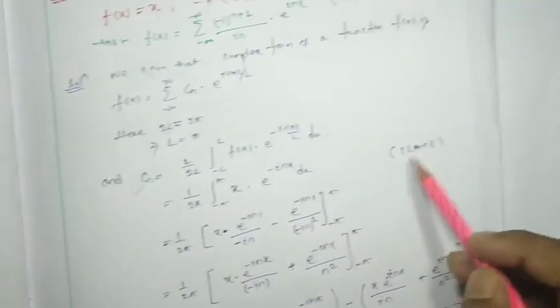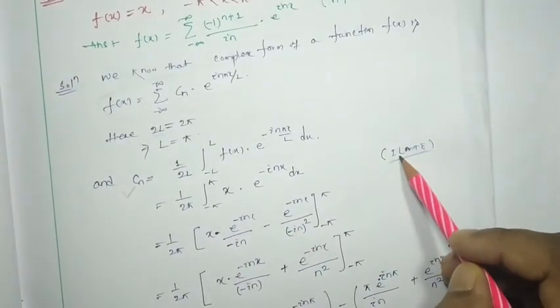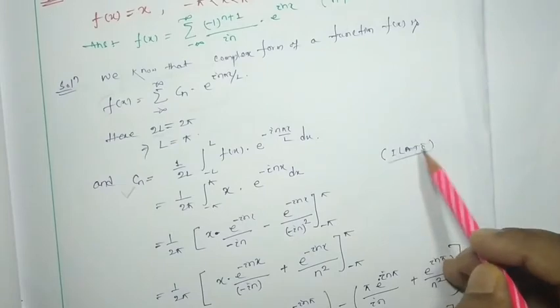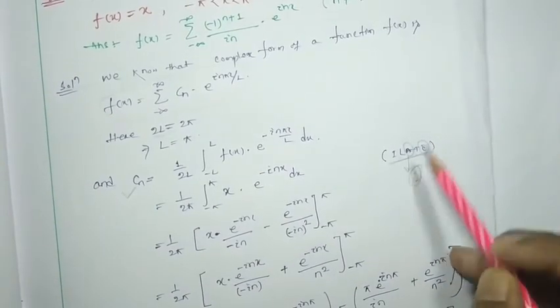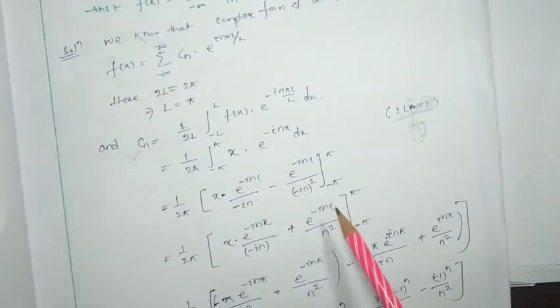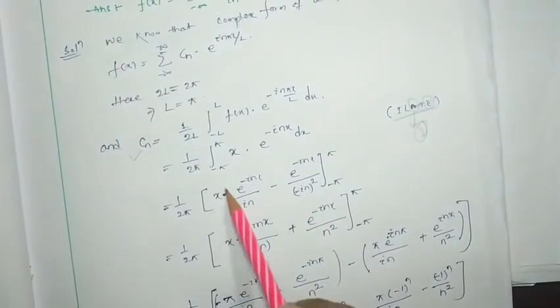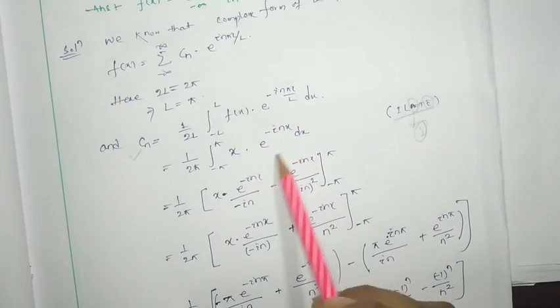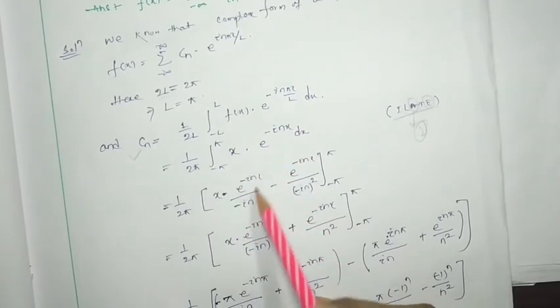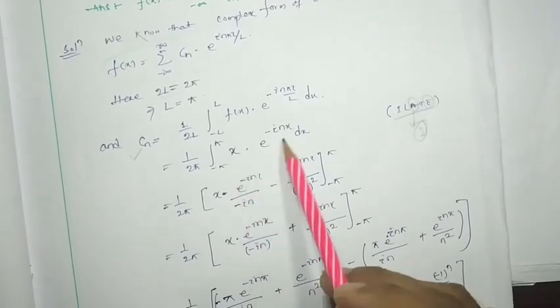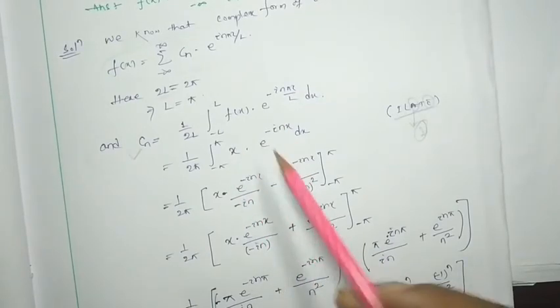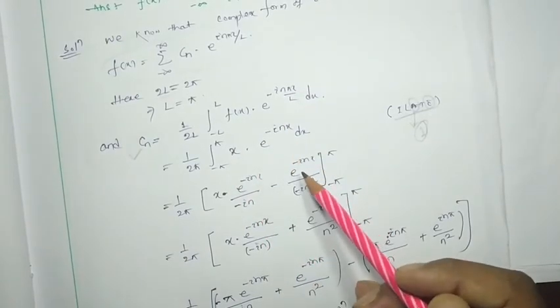If we consider ILATE, inverse, logarithmic, arithmetic, trigonometric, exponential, arithmetic is our first function. So now we apply integration by parts. The first function will be x, integration of the second function e to the power i n x by i n, minus derivative of this one, double integration of this one, or you can consider the Kronecker method, no problem.